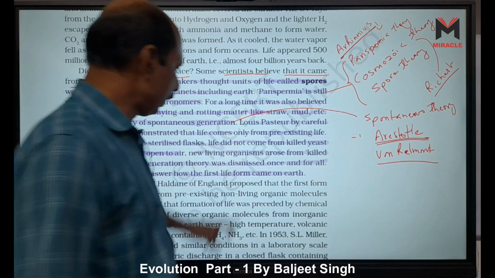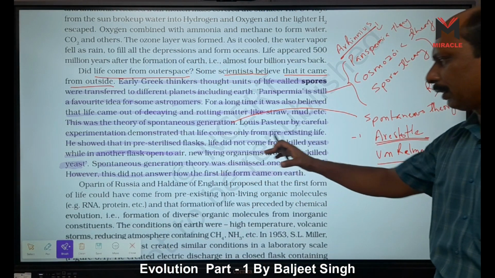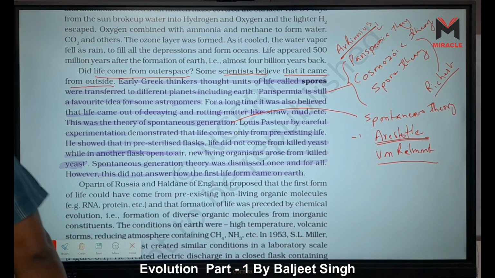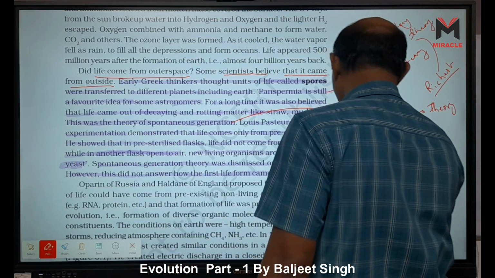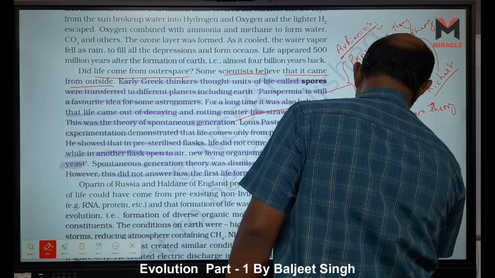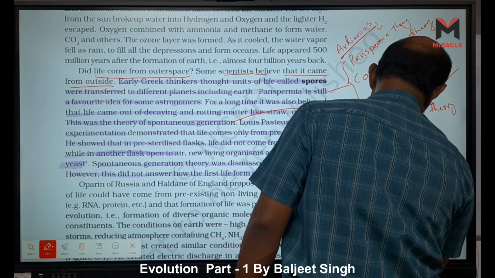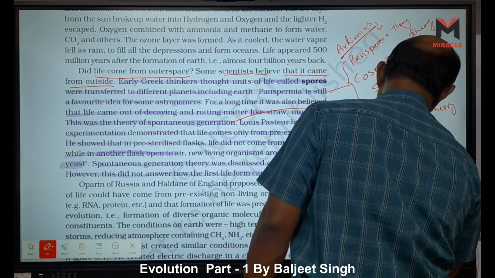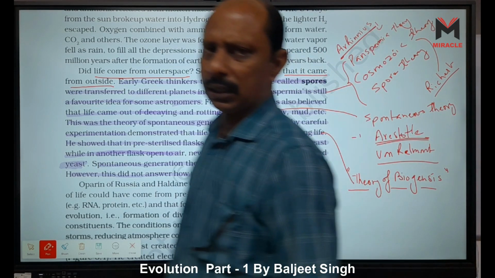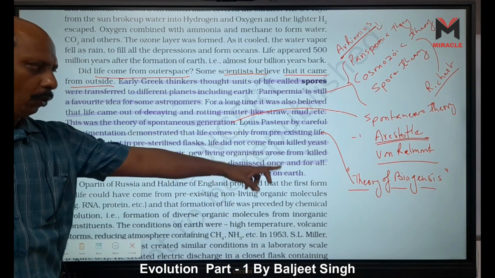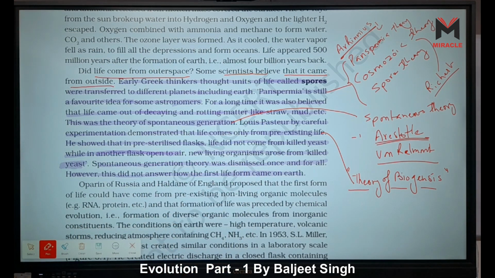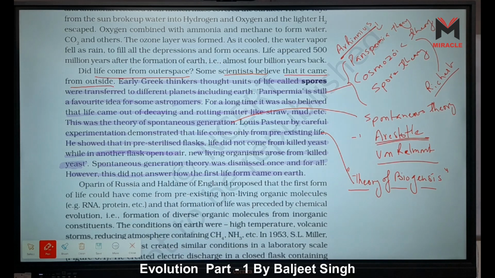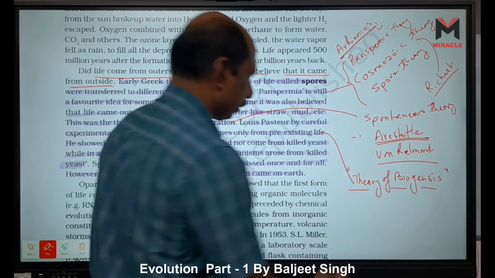Here, what he said is that life comes from pre-existing life. So this theory is called the theory of biogenesis. Who proposed this theory of biogenesis first? Louis Pasteur proved the theory of biogenesis, but who proposed it? It is Harvey and Huxley. Harvey and Huxley proposed the theory of biogenesis.